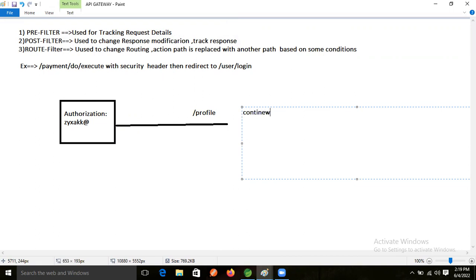Yes, Ravi. Continue. C-O-N-T-I-N-U-E, right? Come on, what is the spelling, guys? Continue, right? Continue for what? Yes, secure service. Continue for the service, right?